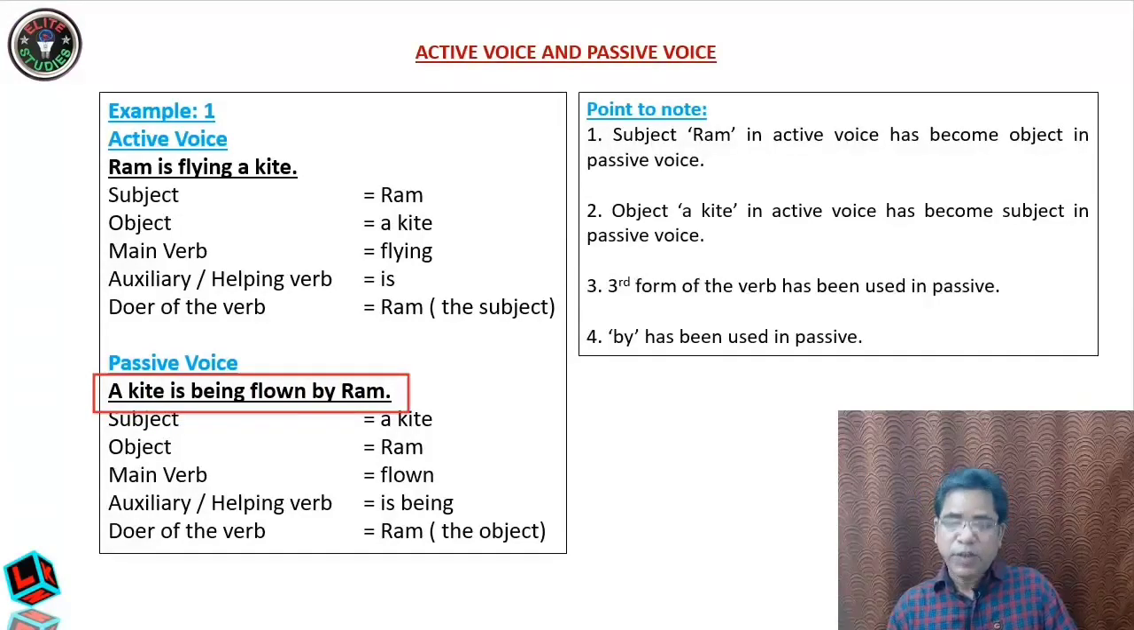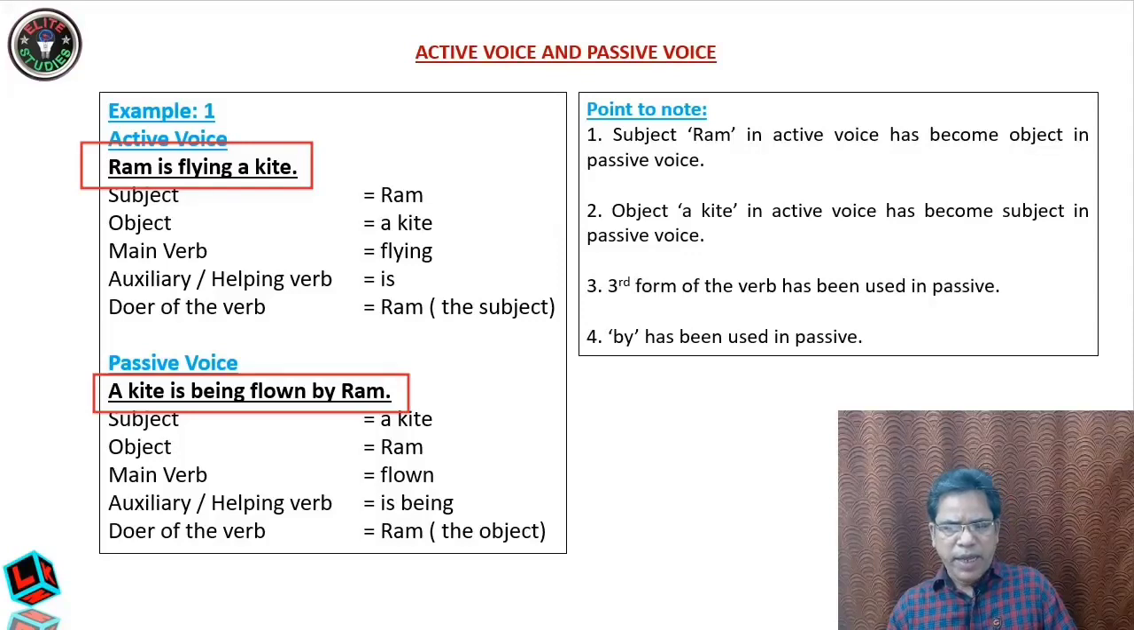Why? First of all, why we call this as passive and the first one was active? My dear students, in this first case, the doer of the verb here is flying. So, who is doing that verb? Okay, who is acting on that verb? That is Ram. So, Ram is the doer of the verb, flying. So, therefore, it is in active voice. The rule is that if the subject is the doer of the verb, then that is called active. If the subject is not the doer of the verb, then it is a passive.